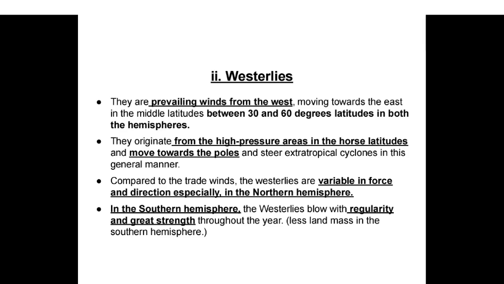Westerlies. They are prevailing winds from the west moving towards the east in the middle latitudes between 30 and 60 degrees latitudes in both the hemispheres. They originate from the high pressure areas in the horse latitudes and move towards the poles and steer the extratropical cyclones in this general manner.